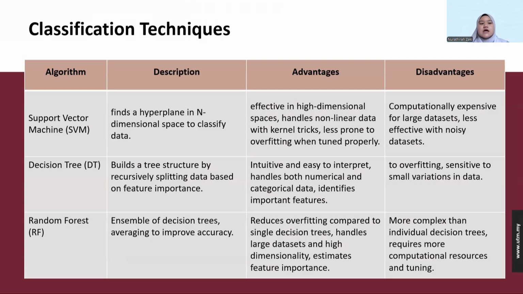The description of SVM is that it finds a hyperplane in a high-dimensional space to classify the data. The advantages are that it is effective in high-dimensional spaces, handles non-linear data with kernel tricks, and is less prone to overfitting when tuned properly. The disadvantages are that it is computationally expensive on large datasets and less effective with noisy datasets. The decision tree builds a tree structure by recursively splitting data based on feature importance.